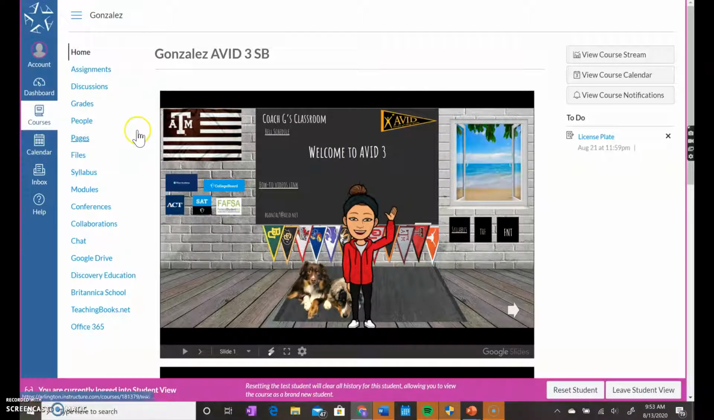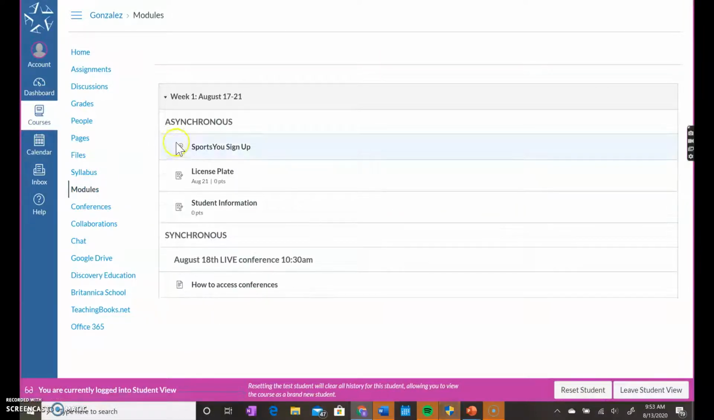And then the last thing I want to just talk about real quick is modules. That's where you'll find all your classwork. Asynchronous, I know, big word, means you do it by yourself. Synchronous, meaning we're in sync because we're all doing it together. So that's when your live classes will happen. And that's what it'll look like, okay?